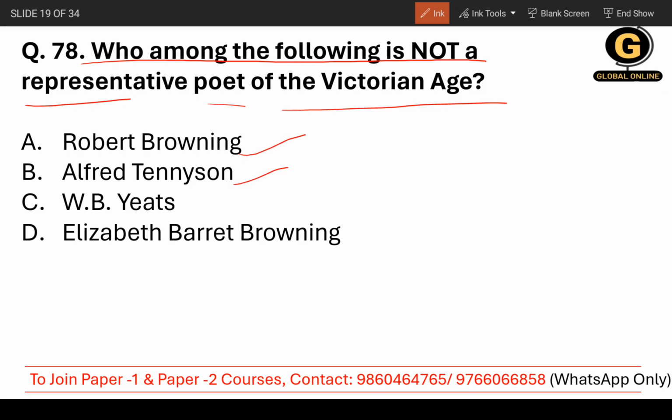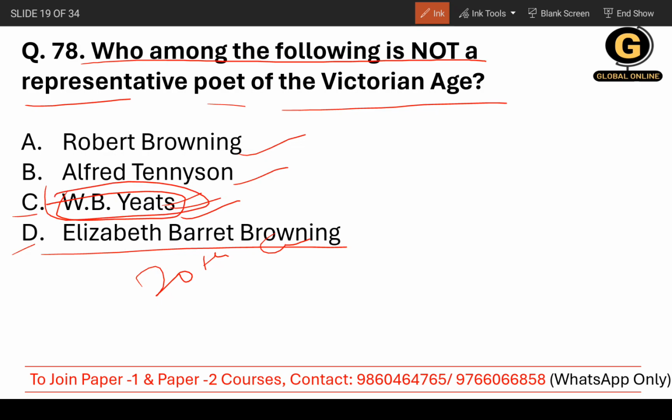Alfred Tennyson, of course, belongs to the Victorian age. W.B. Yeats, William Butler Yeats, is considered a 20th century Irish poet, dramatist and writer. Okay, so we can consider him as the correct answer. Now, D, Elizabeth Barrett Browning, also belongs to the Victorian age. So, C is the correct option here.